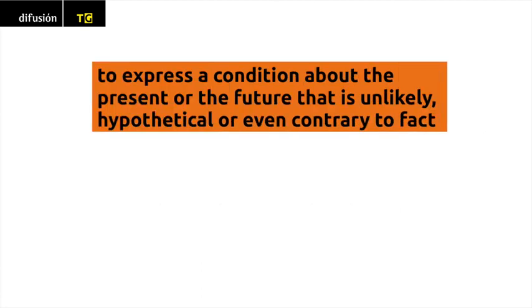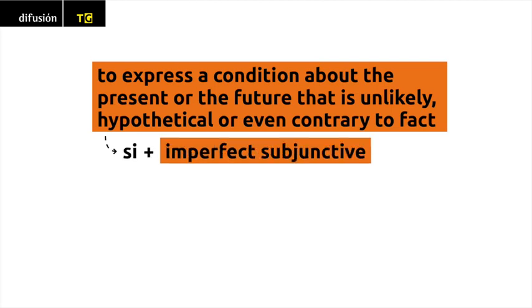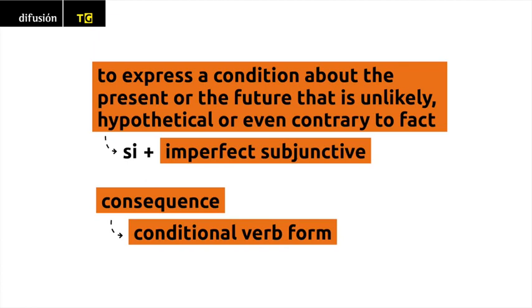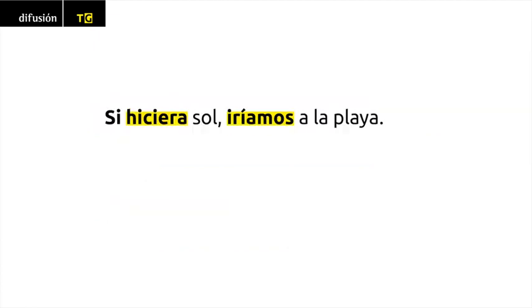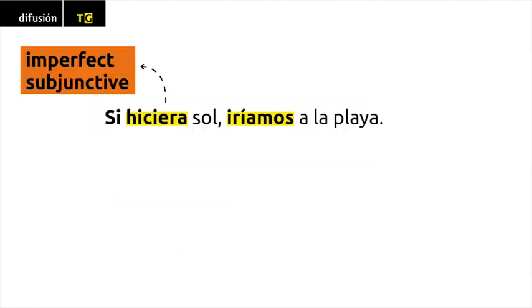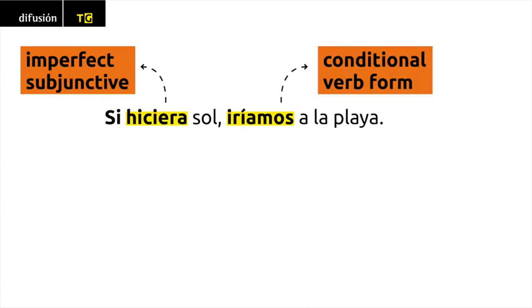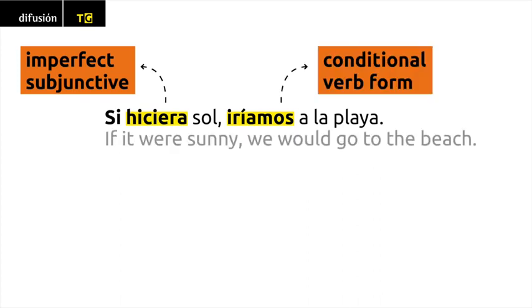To express a condition about the present or the future that is unlikely, hypothetical, or even contrary to fact, we use si plus the imperfect subjunctive. In the consequence, it is typical to use the conditional verb form. Si hiciera sol, iríamos a la playa. If it were sunny, we would go to the beach.